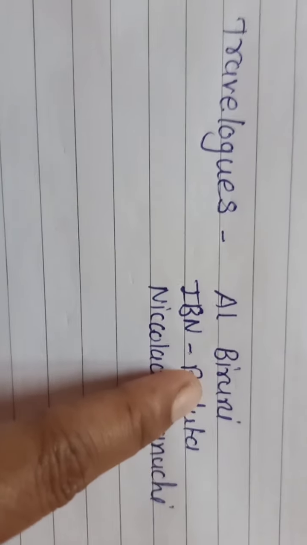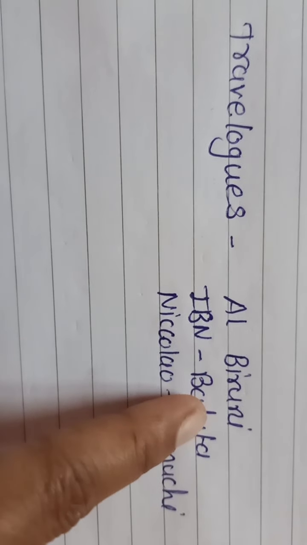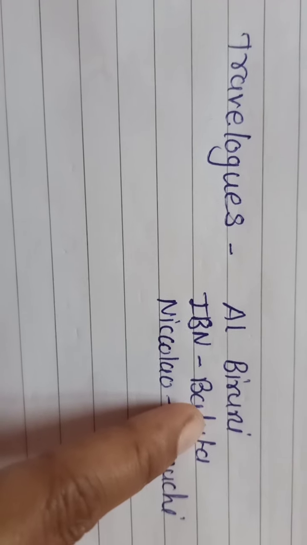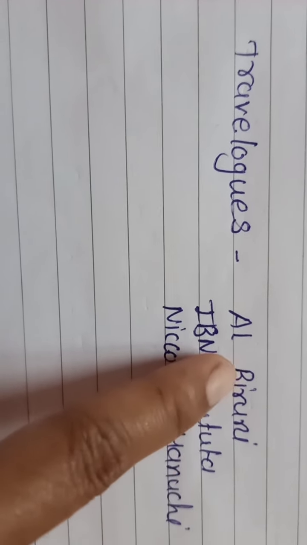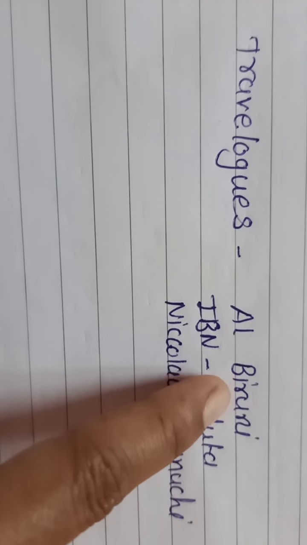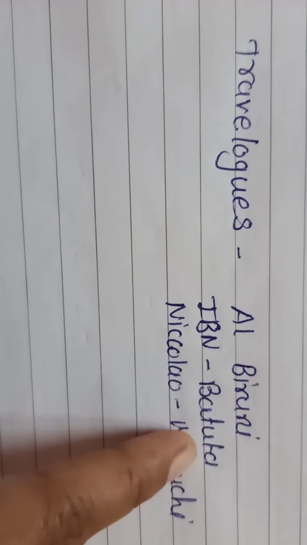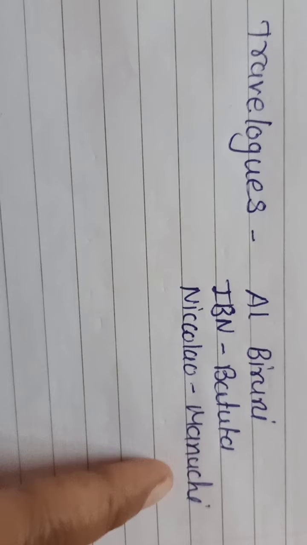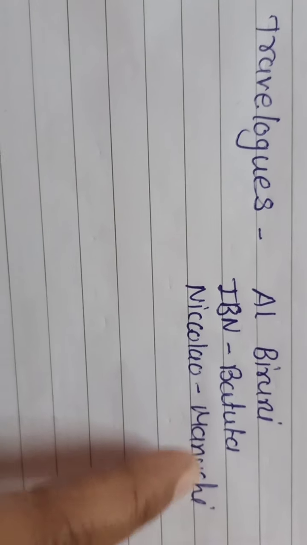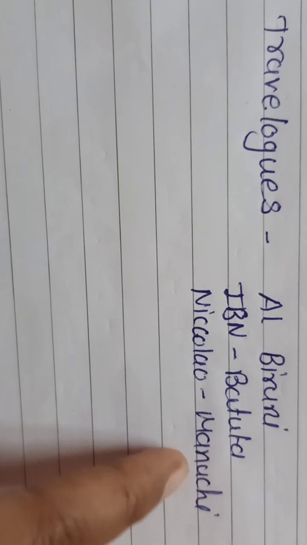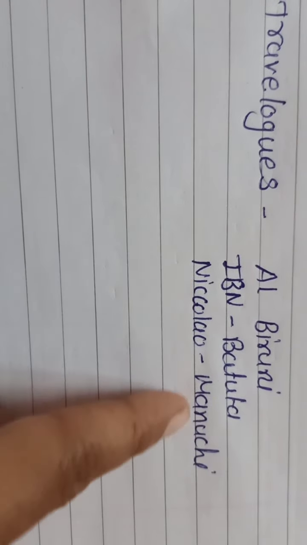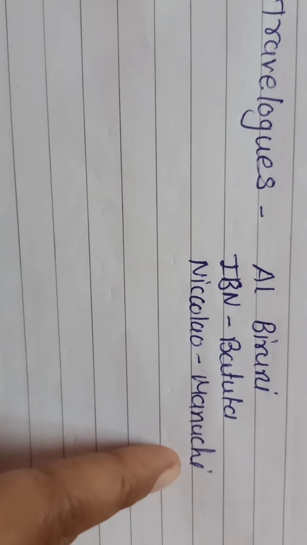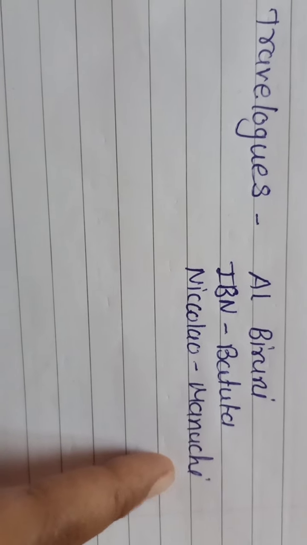Here are some names of foreign people who wrote travelogues and gave feedback about Indian places. The first is Al-Biruni, Ibn Battuta, and third is Nicolau Manucci. These are the names of some famous travelers. I repeat, Al-Biruni, Ibn Battuta, and Nicolau Manucci.